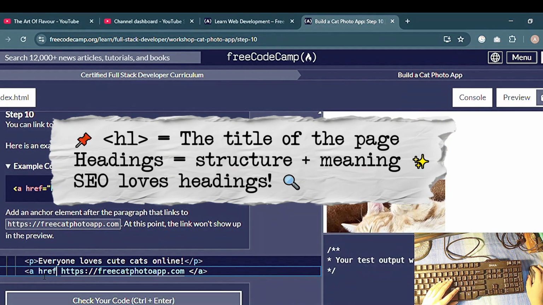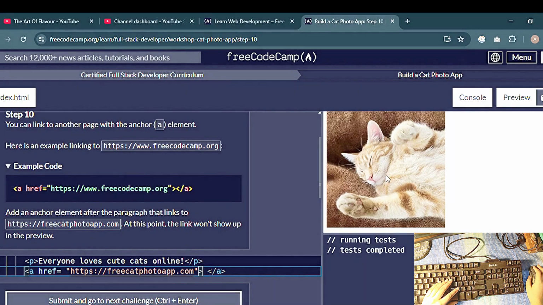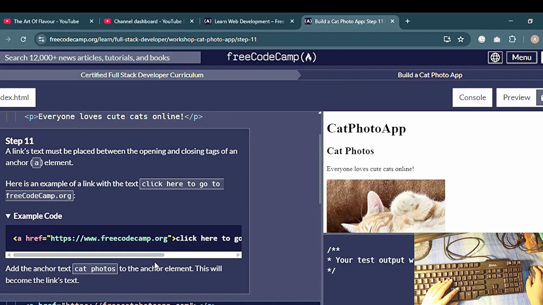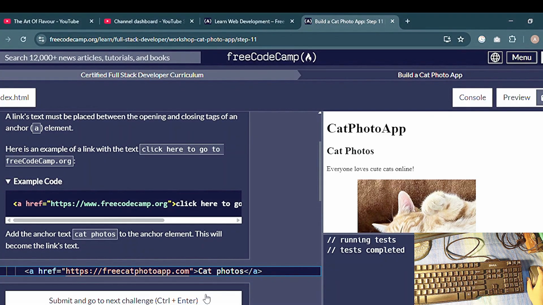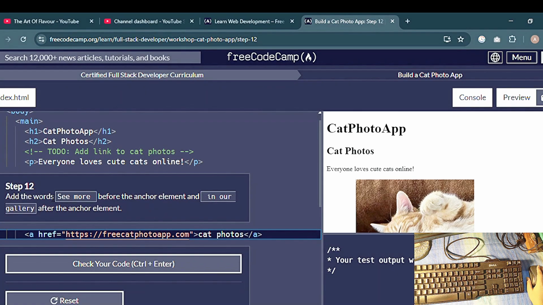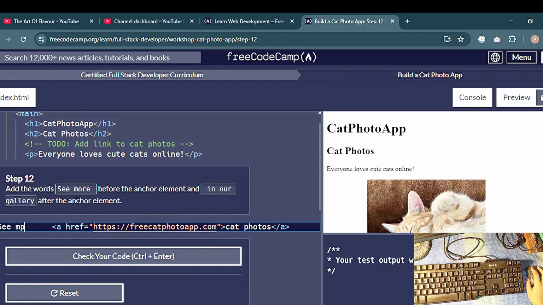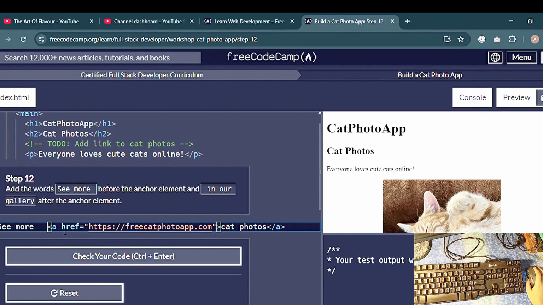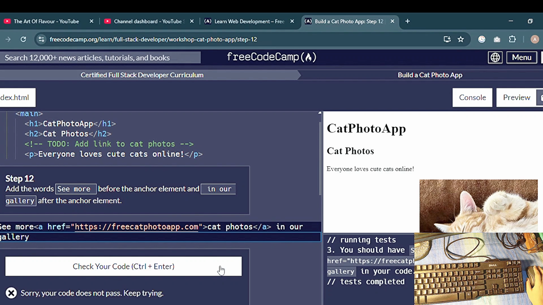I'm using the H1 tag here. This is the biggest heading and it basically tells the browser this is the title of the page. Headings are really important because they are not just for making the text look big, they give meaning. Search engines and screen readers read headings first, so they know what a page is about. That's something I didn't really notice the first time I learned HTML, but now I realized how important it is.